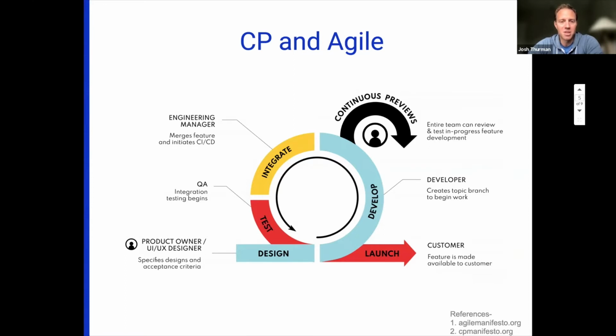So the problem with this model is there's too much of a gap between the individual developer writing new code and the person approving that feature. So CP is an add-on method to the overall Agile workflow. It enables feedback loops to begin earlier and happen faster. So you see the little continuous preview piece that happens in the development section there. So it's a tighter loop, and it's a loop between, again, the developer writing the code and the person approving it.